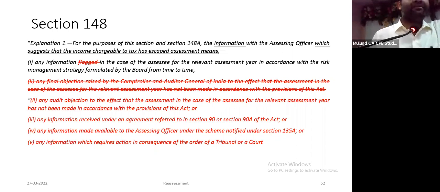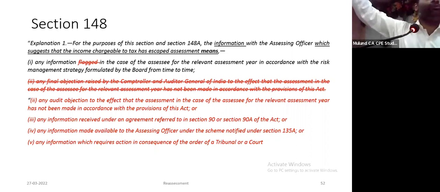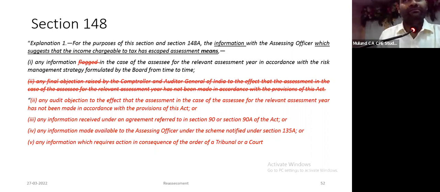But look at my earlier returns. I have offered so much income. Look at my capital balance. How can you just say this year's income is 50 lakhs or 25 lakhs, how could you have purchased a property worth 5 crores? In such cases, the Bombay High Court has quashed the reassessment. This cannot be a reason to believe income has escaped assessment. Therefore, any information made available to the AO under the scheme notified under section 135A should be information which suggests that income has escaped assessment.